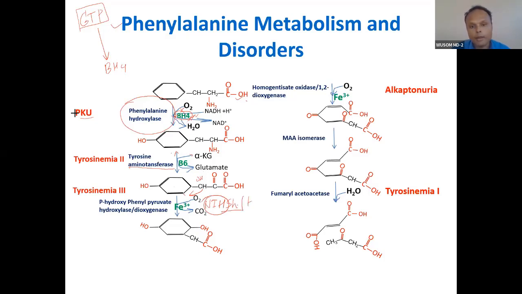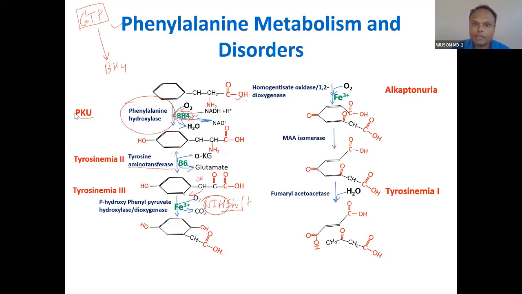So this shift will happen, and after the shift there will be boom. In phenylalanine catabolism, just remember there will be a shift. First there is hydroxylation, then transamination. All amino acids will go through transamination; generally transamination is the initial reaction of all amino acid catabolism. After transamination there will be a shift and then boom. Boom means the ring will burst. Shift, and then dioxygenase will break the ring.